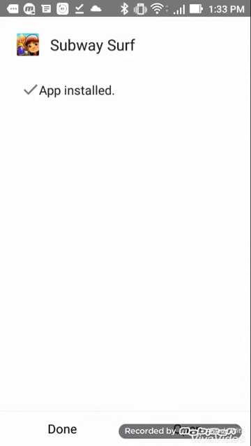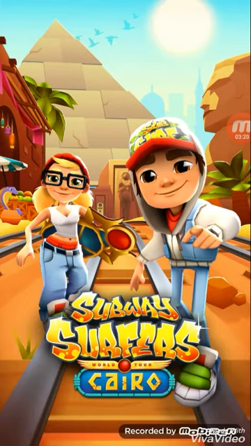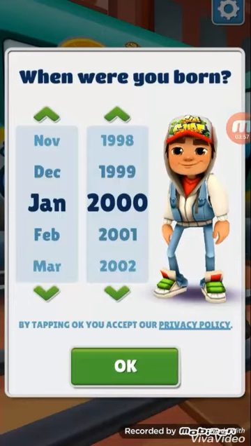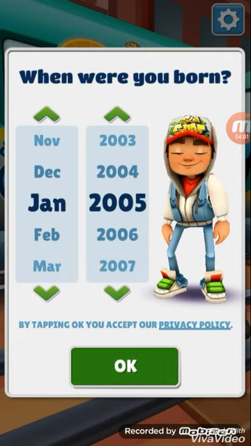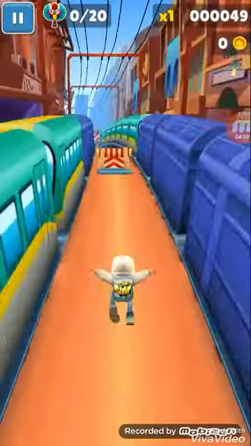So guys, now the app is installed. Open it. So now this is the hacked version of Subway Surfers World Tour Cairo. Now you will see there will be unlimited coins and unlocked characters. It's just loading as it is the first install, first open. Now the code is 0, it will ask you. Now just play like this.